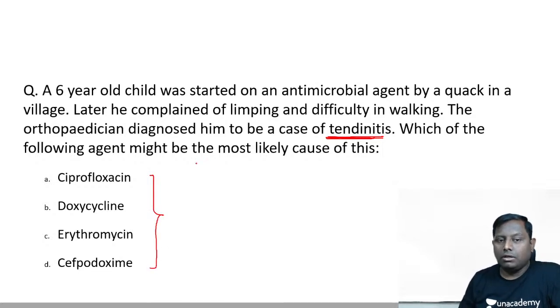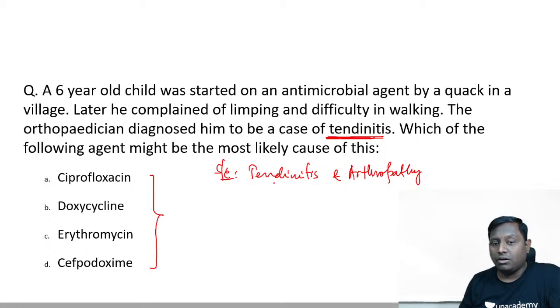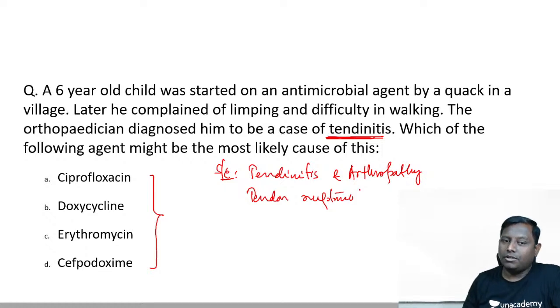Why is that so? You must have heard about a side effect known as tendinitis and arthropathy. Limping हो रहा है ना, tendinitis and arthropathy. It can even cause tendon rupture. अब आपको समझ में आ रहा है कौन सा ये tendon rupture? Which class of drug most likely causes this one?